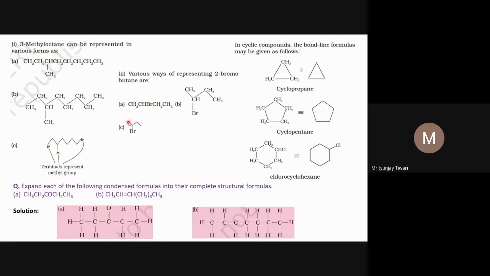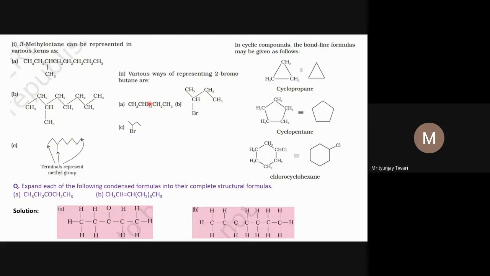Now at this terminus, this is a CH3 group, because this carbon atom has only one CC bond. It means there should be 3 CH bonds, and to have 3 CH bonds, there must be 3 hydrogen atoms associated with this carbon, so there is CH3, and similarly here should be CH2 and CH3. This is one representation. Now one can also represent this compound in the condensed form, and the condensed form is this: CH3, CH, Br, CH2, CH3. You see here CH3, CH, Br, CH2, CH3.